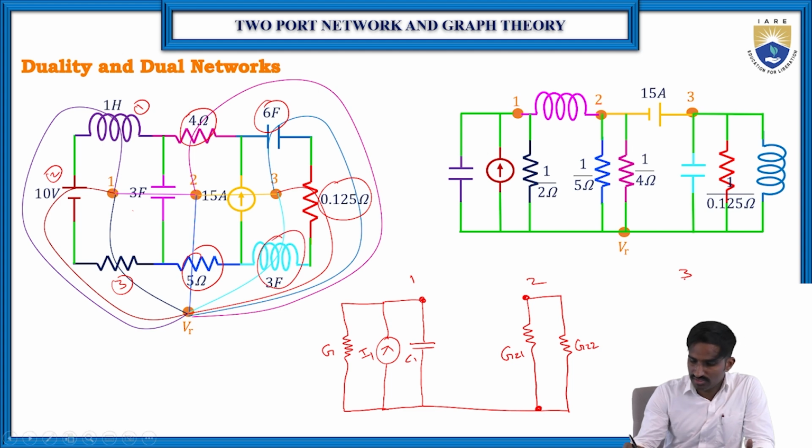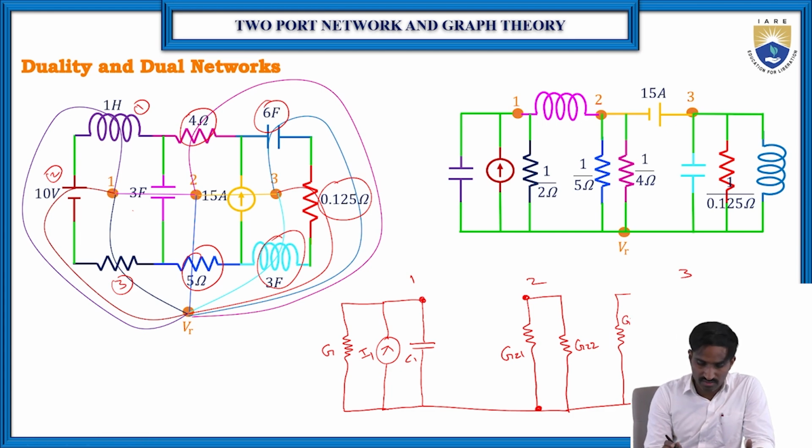So the capacitor can be replaced with an inductor, let us consider L3, and the inductor can be replaced with a capacitor, let us consider C3, and the resistor will be replaced with G, let us consider G3.